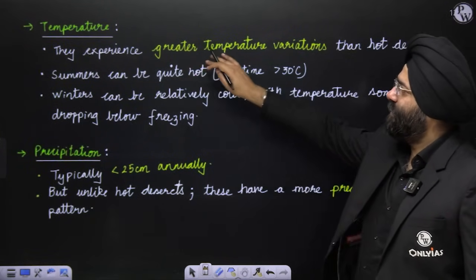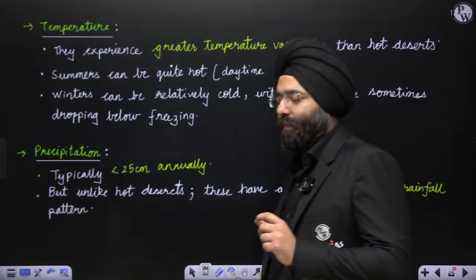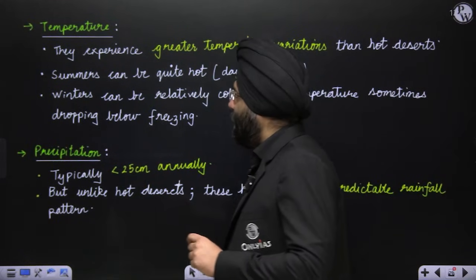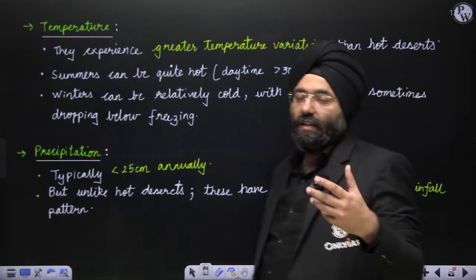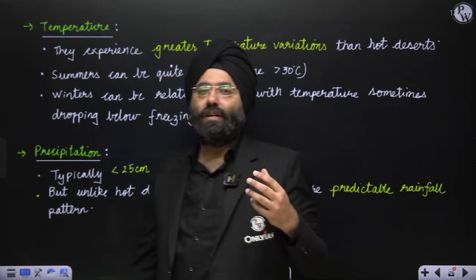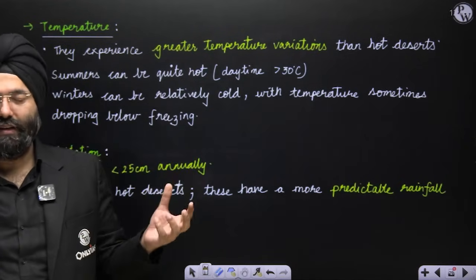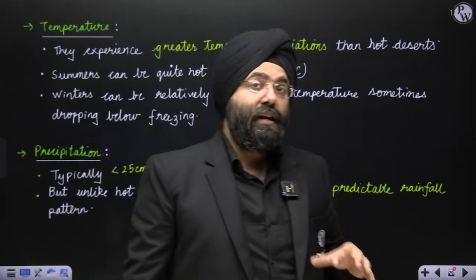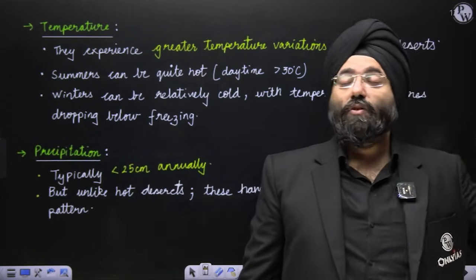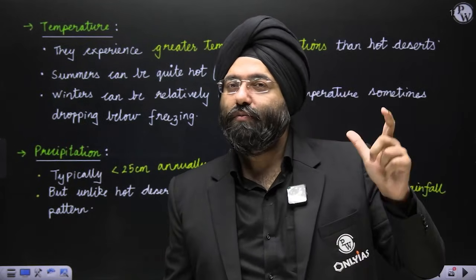They experience greater temperature variation than hot deserts. Why? Please remember, during the summer time, the cloud cover is not there. So during the summer time, they receive a lot of insolation and the temperature increases to, let us say, greater than 30 degrees Celsius also. But during the night time, it might go much below the freezing point. So if you see the variation or diurnal range, you will see it is much more than even the hot desert.